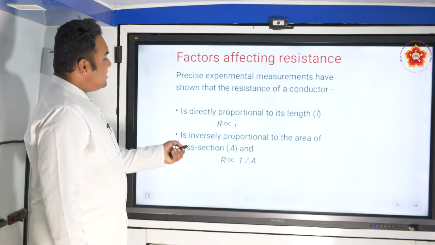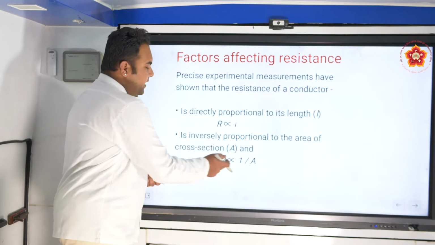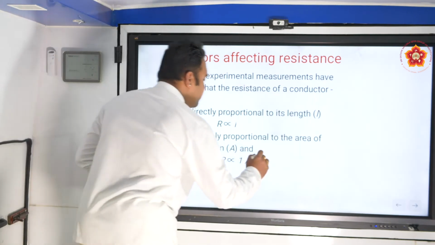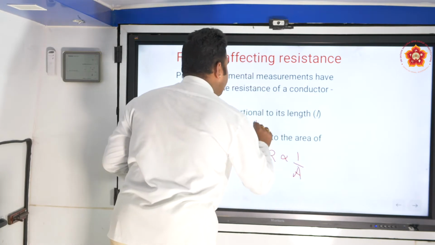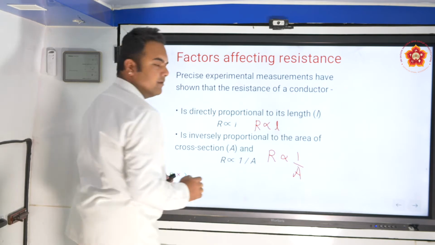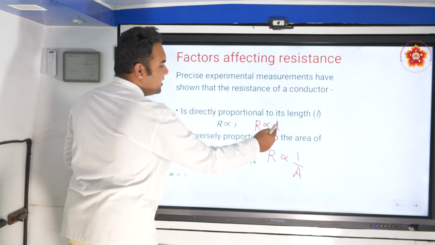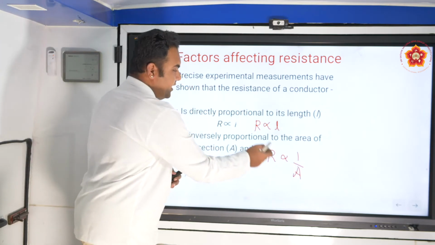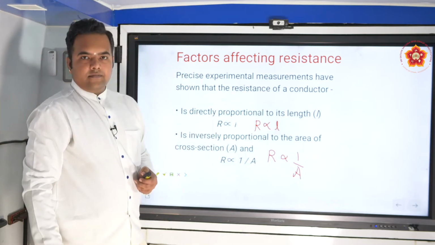And the resistance is inversely proportional to the area of cross section A. More area, lesser resistance. R is inversely proportional to A. R is directly proportional to L. Which means what? Smaller length, smaller resistance, larger length, larger resistance. More area, lesser resistance, lesser area, more resistance.